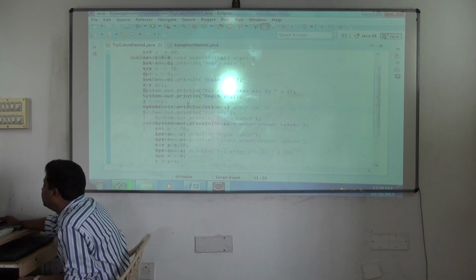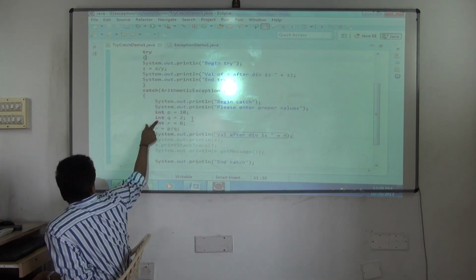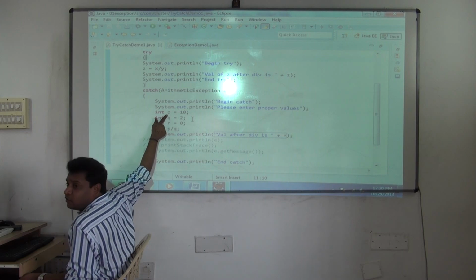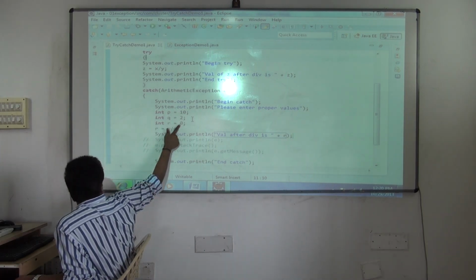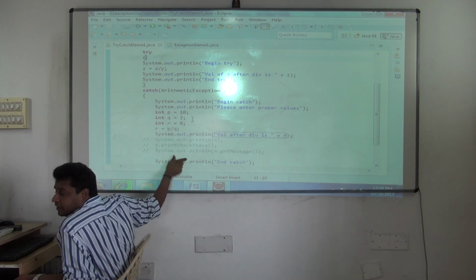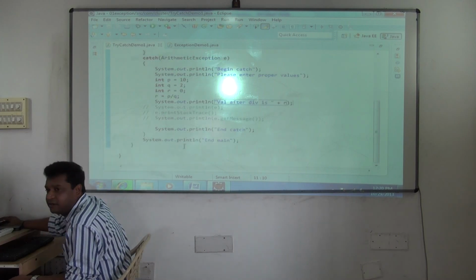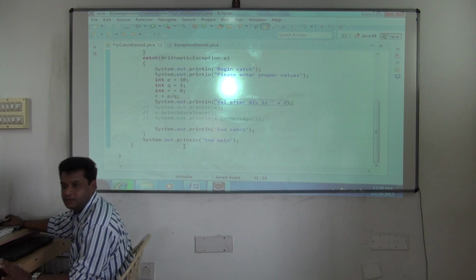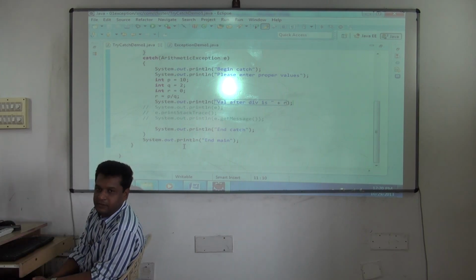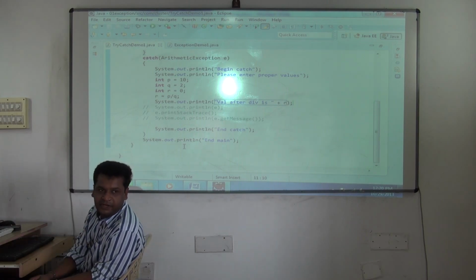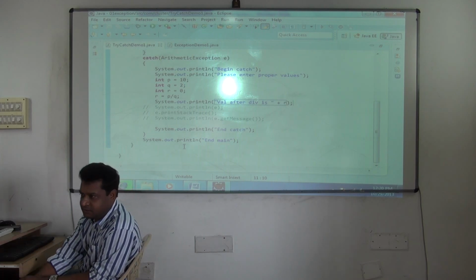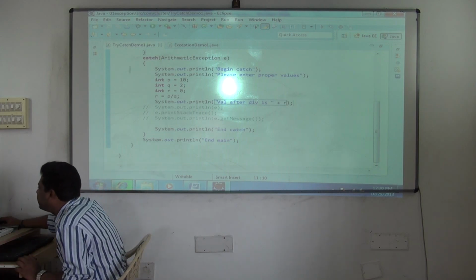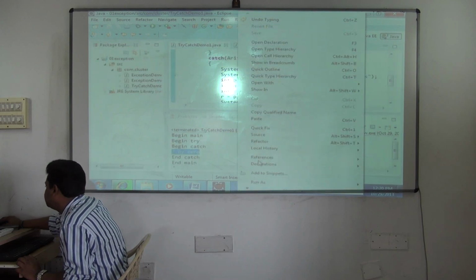Now once in catch, what will it do? It will go on executing, and he is giving a new value now. Okay, we'll get it dynamically, don't worry. So once you get the new value, you'll divide it and you'll print it also. And it continues the execution here. Program has not got terminated. So both the things you achieved. Yes or no? Program is not getting terminated, and you're fixing the error also. Understood? So this is how you handle the runtime errors.